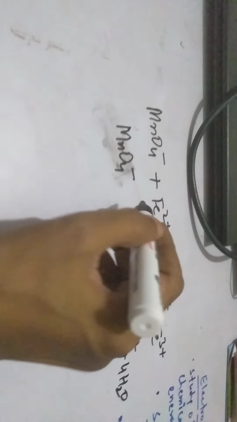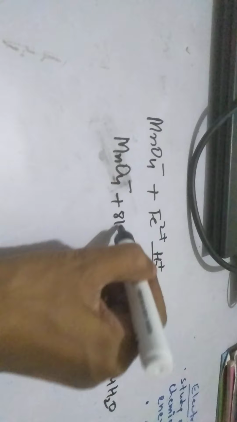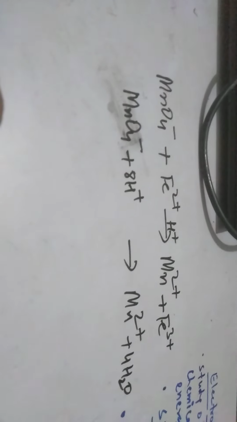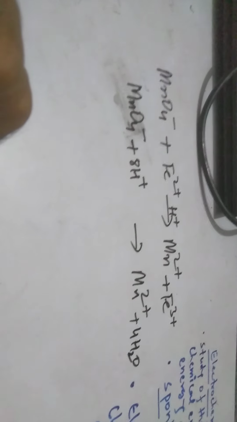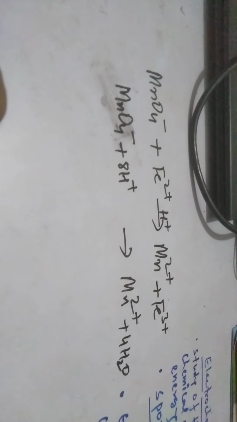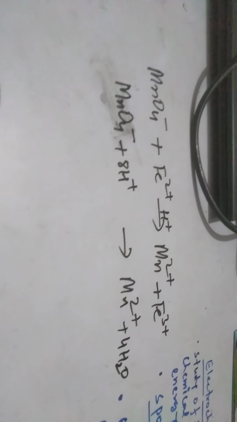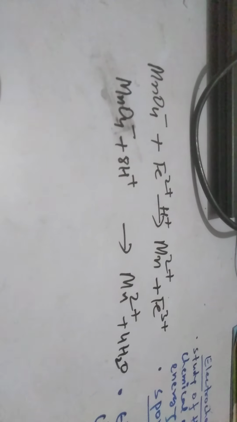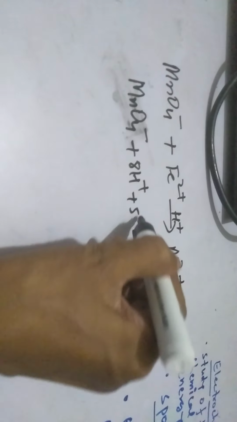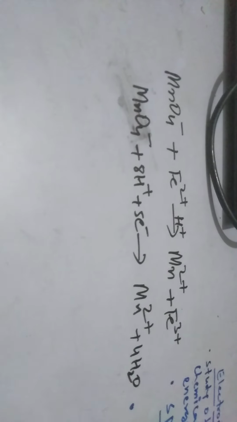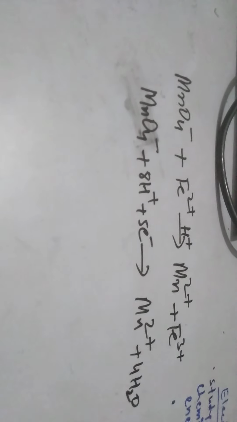After that, balancing of hydrogen, so on the left side we write 8 H plus. Now atoms are balanced on both sides. What is remaining? Remaining is charge balance. Right side total charge is 2 plus, left side total charge is plus 7. So what will we do? We add 5 electrons. Now this equation is balanced.